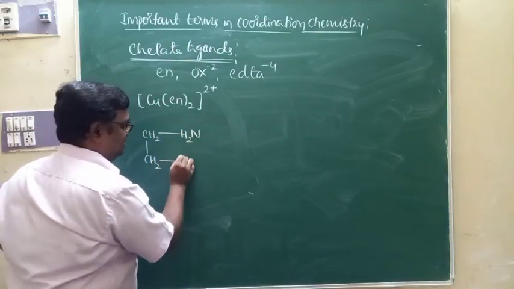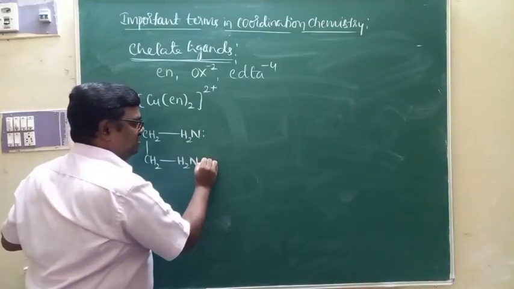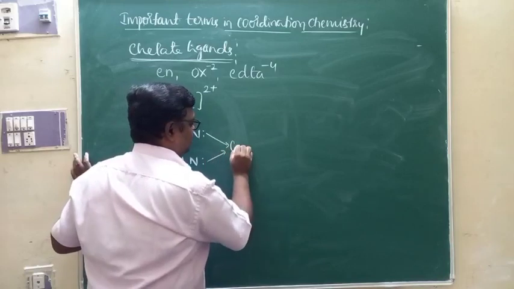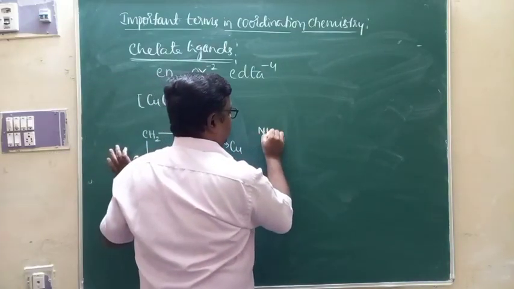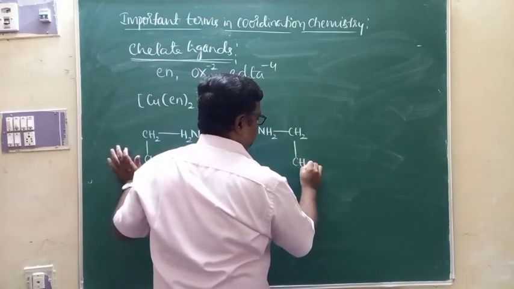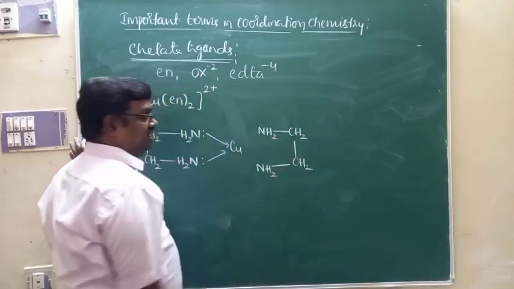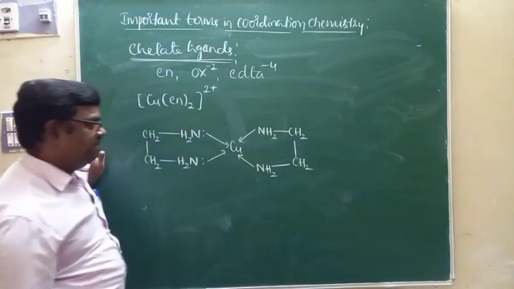This is one ethylene diamine. These are the donor atoms. They are coordinated to copper there. One more ethylene diamine. This is CH2, CH2, and of course NH2 there. This is one more ethylene diamine that will be attached to the copper there.